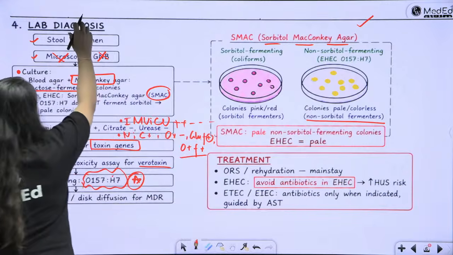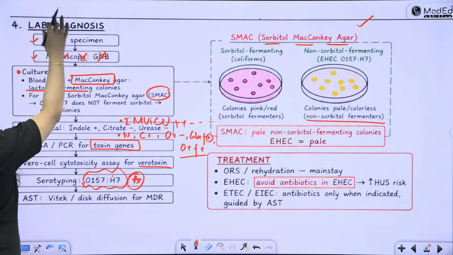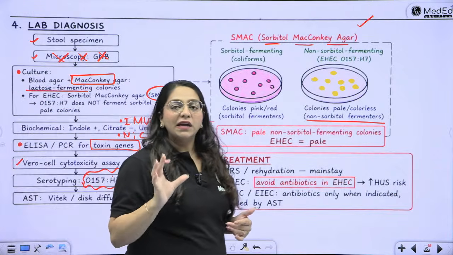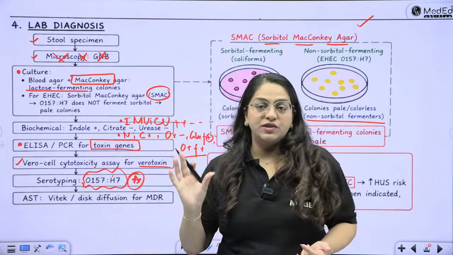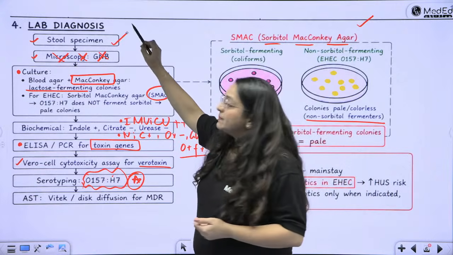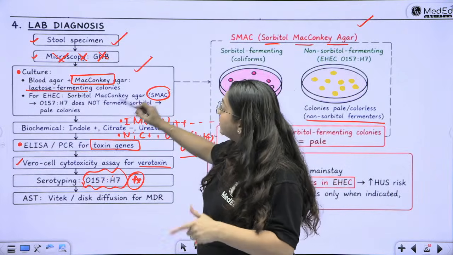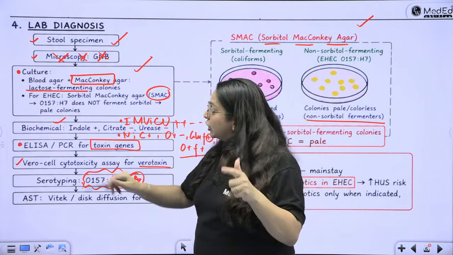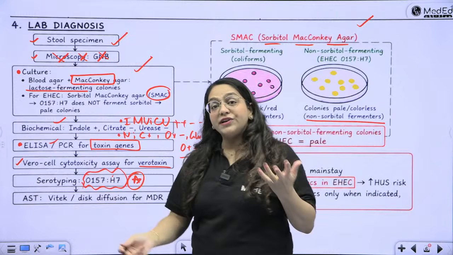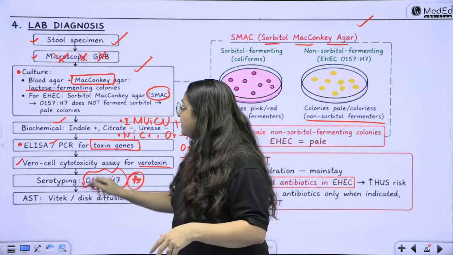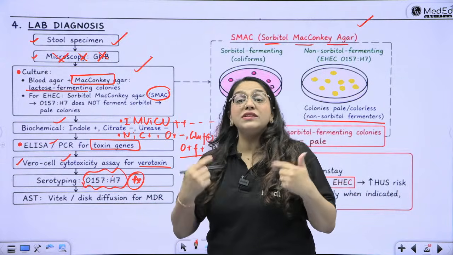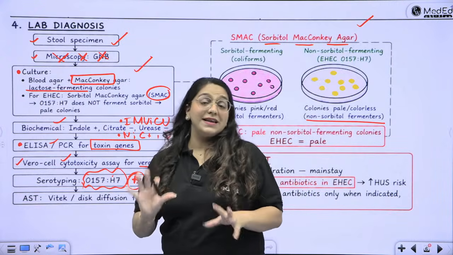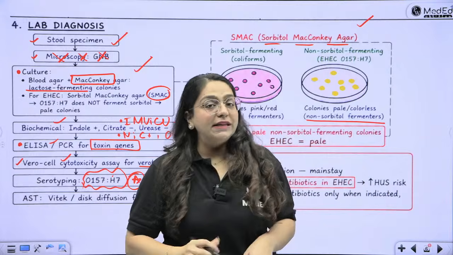Okay. So for lab diagnosis, if you write it in this particular flow, then it is going to be very, very highly scoring. Write specimen collection, then write culture, then write biochemicals, then write your molecular methods and antigen antibody detection methods. Then you write your cytotoxicity assays or the cell line cultures. Then you write about serotyping and finally you write about AST. This is the flow in which you should write the lab diagnosis.